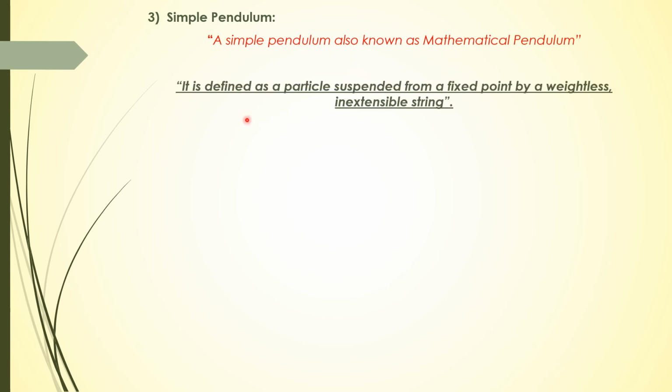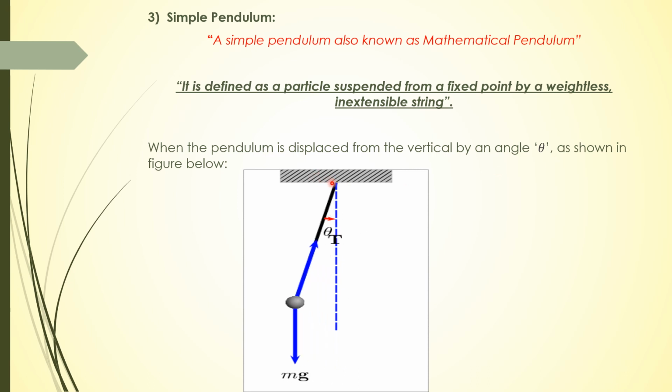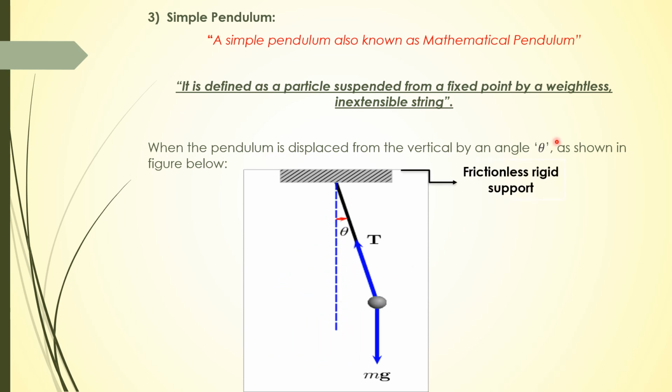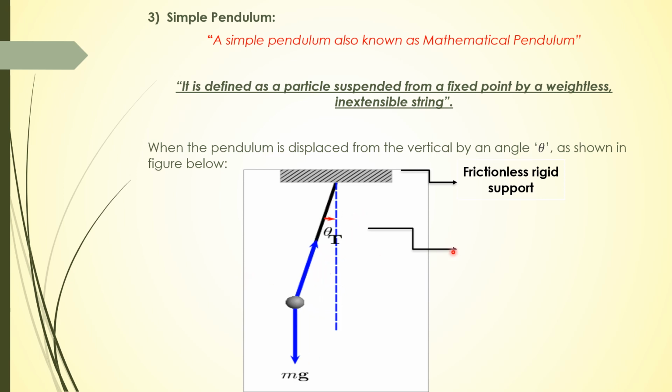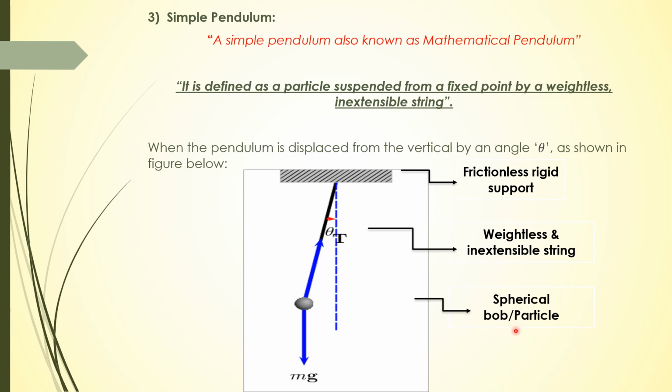So the last application of simple harmonic motion is the simple pendulum, and simple pendulum is also known as a mathematical pendulum, and it is defined as a particle suspended from a fixed point by a weightless inextensible string. When the pendulum is displaced from the vertical by an angle theta, it oscillates. So here we have a point mass bob attached with an inextensible string. So this is the frictionless rigid support, and we have an inextensible weightless string, and we have a particle, a spherical bob.